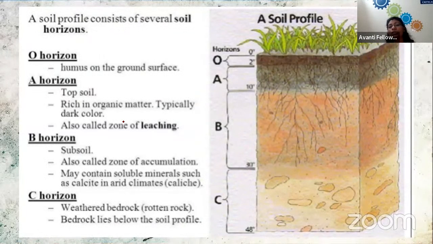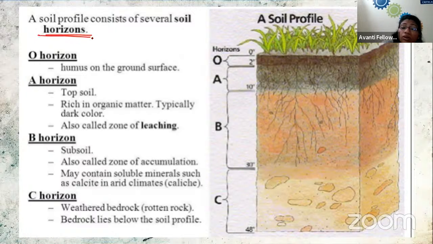Now moving towards the soil profile. As you can see on the right side, the picture of a soil profile has four different regions. This profile has small and large portions of different depth. These portions are known as horizons.